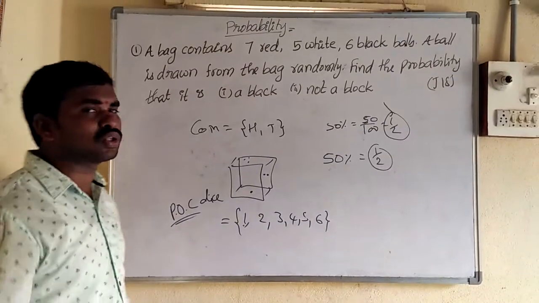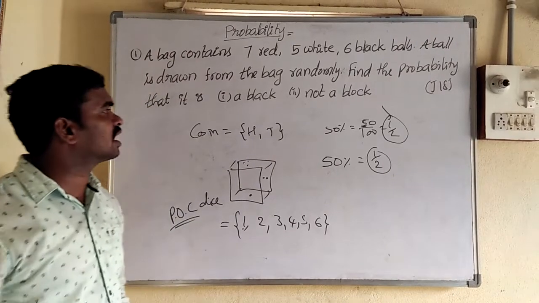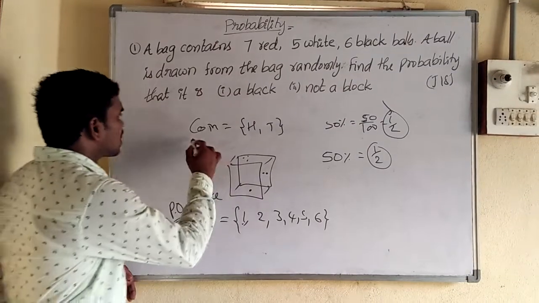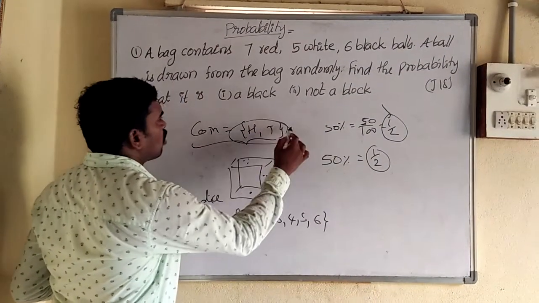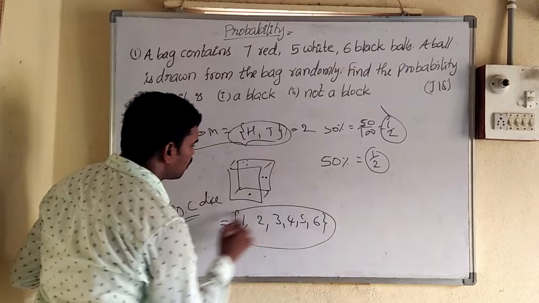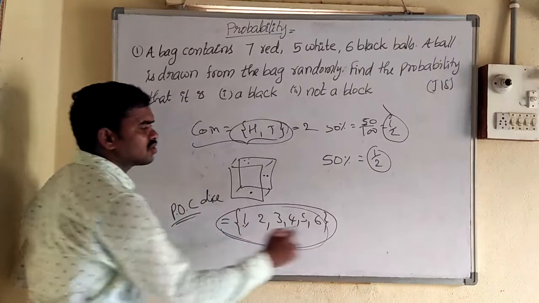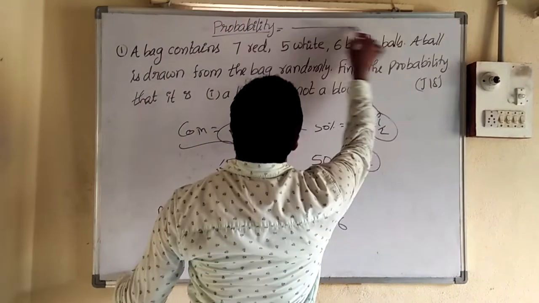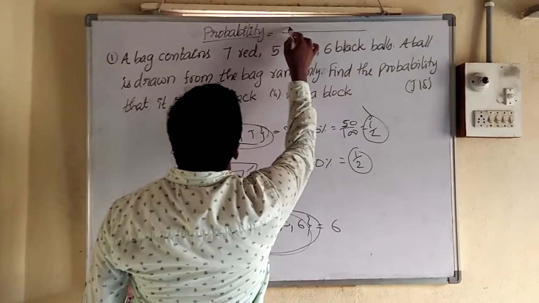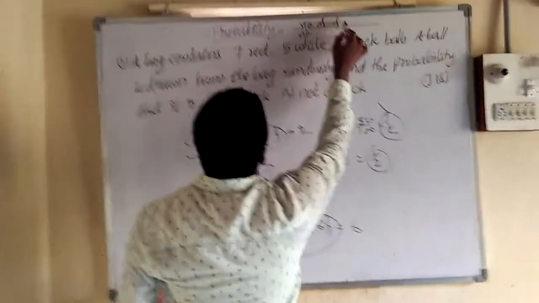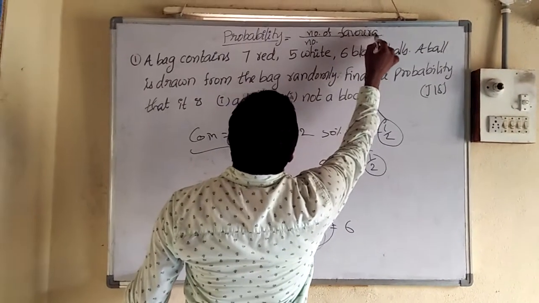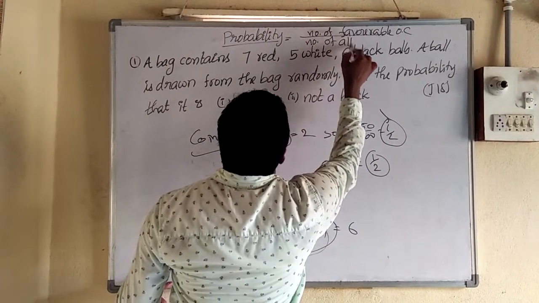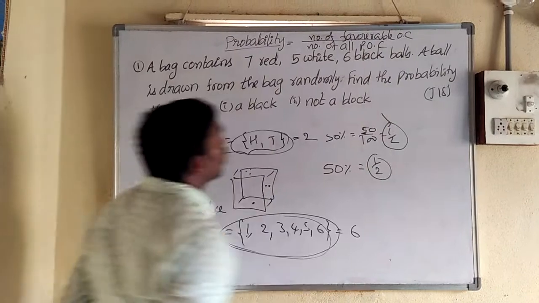So in random experiments, throwing a dice and tossing a coin are the examples. And next, probability. These are called possible outcomes of a coin. How many are there? 2. These are the possible outcomes of dice, number of possible outcomes 6. So probability means the number of favorable outcomes by the number of all possible outcomes. So I am going to apply this formula.